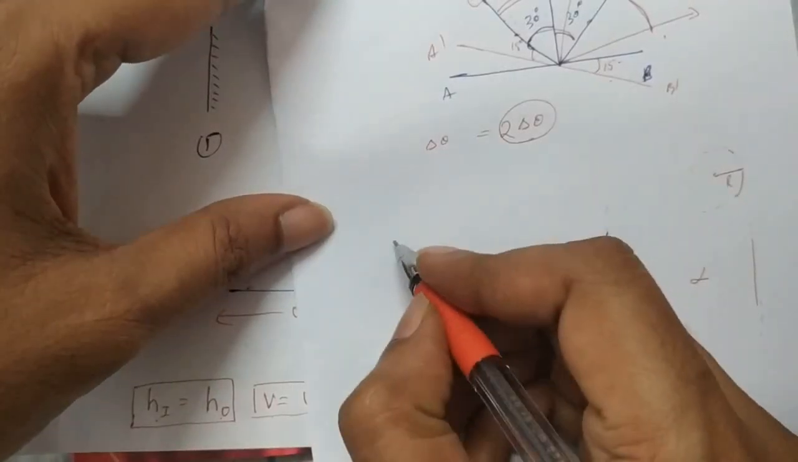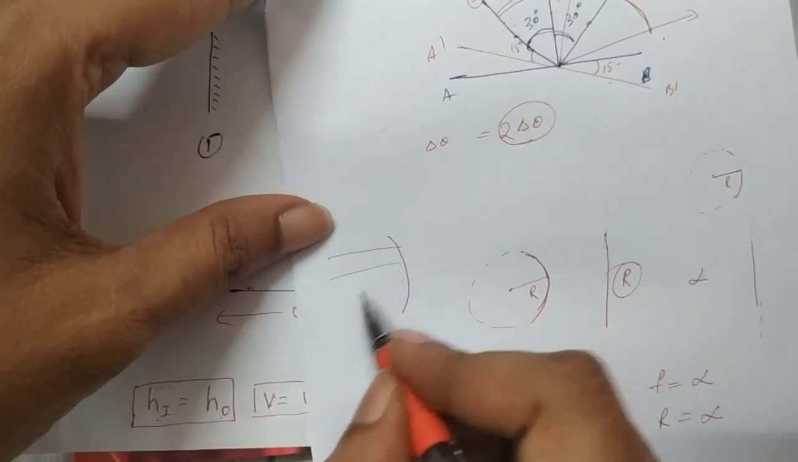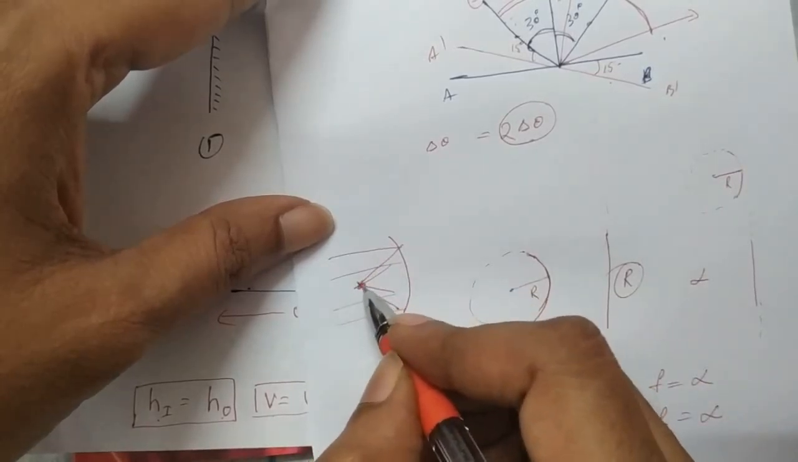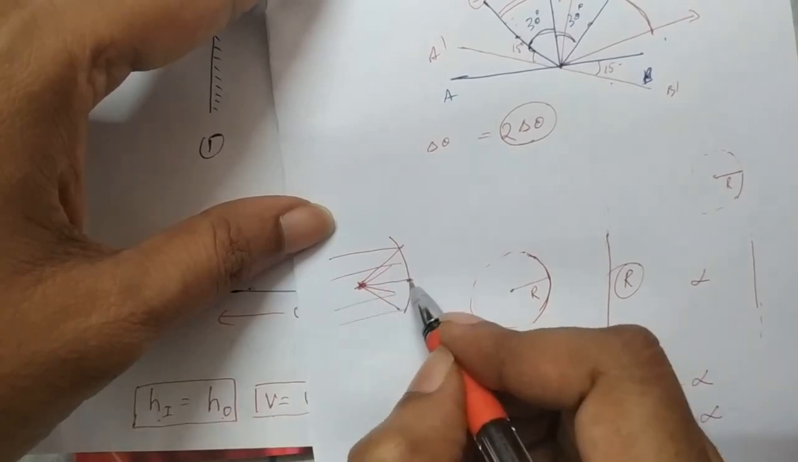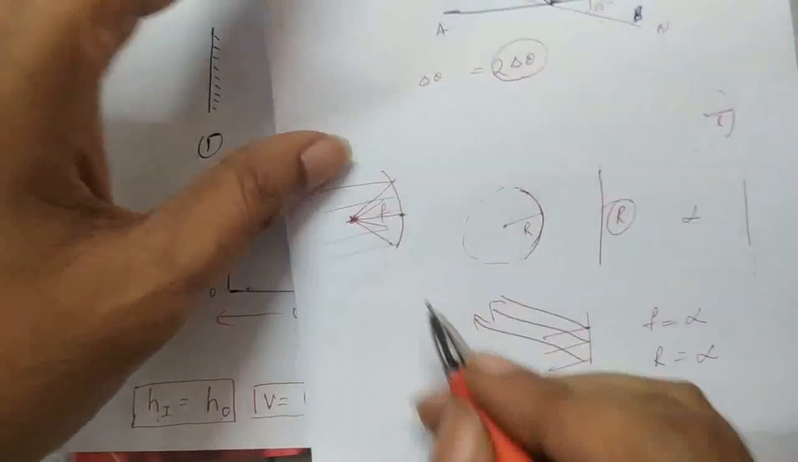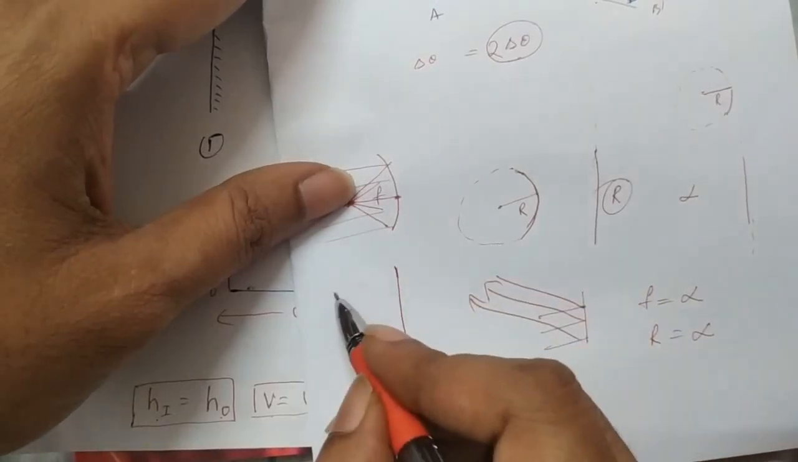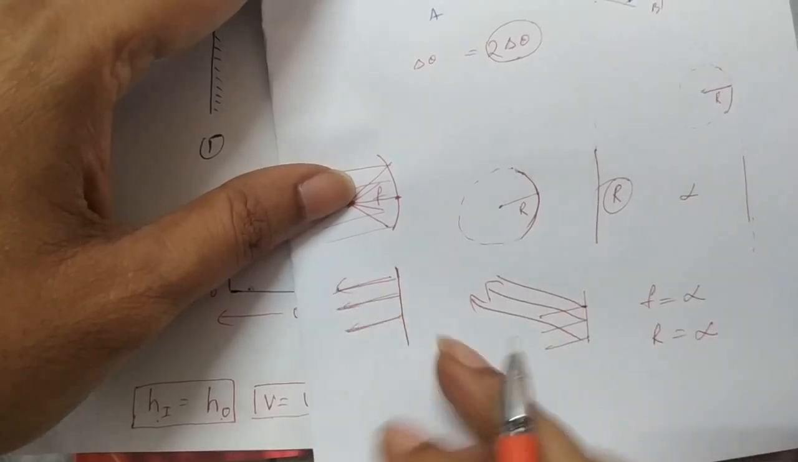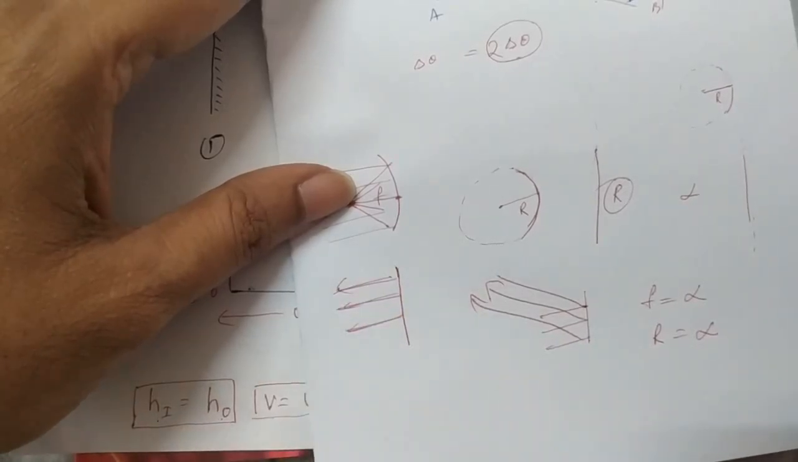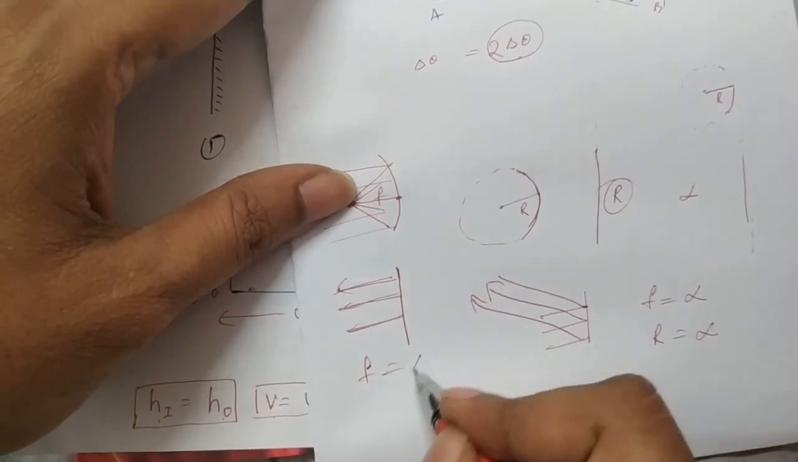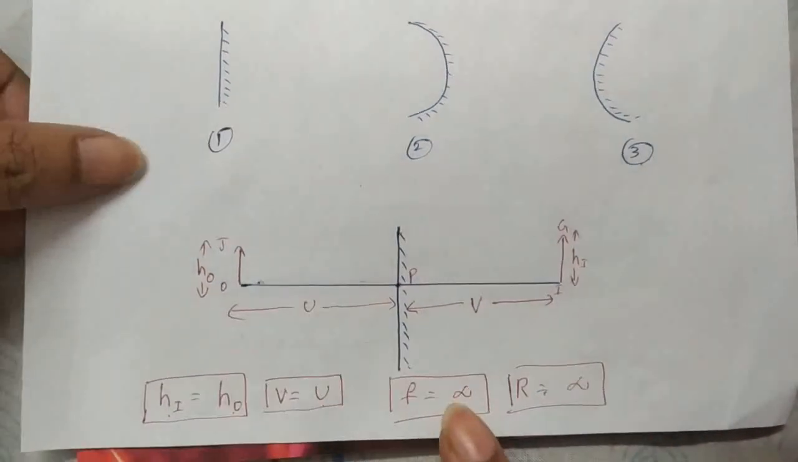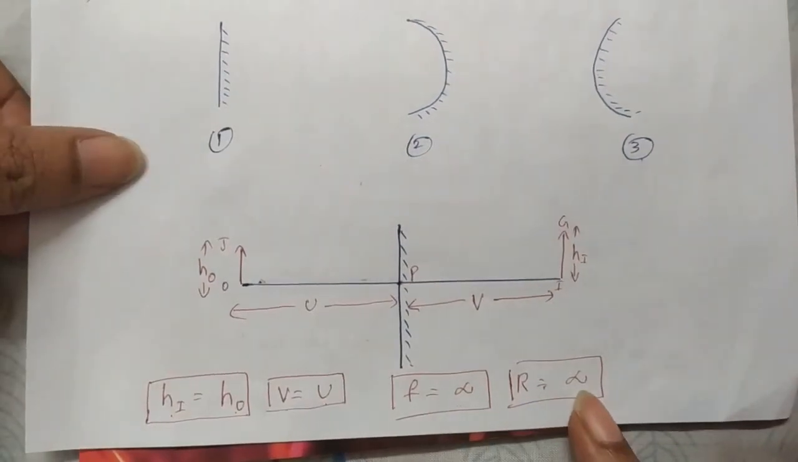How is focal length defined? Suppose you take a concave mirror, and a parallel beam falls on it. That will be focused at a particular point. The distance between this focus point and the center of the mirror, or pole of the mirror, is what we call the focal length. But if you take a flat mirror and a parallel beam is incident, the beam is reflected back parallel and goes to infinity. So it never focuses at any distance. That's why the focal length of a plane mirror is also infinite. The focal length of a plane mirror is infinite, and the radius of curvature is also infinite.